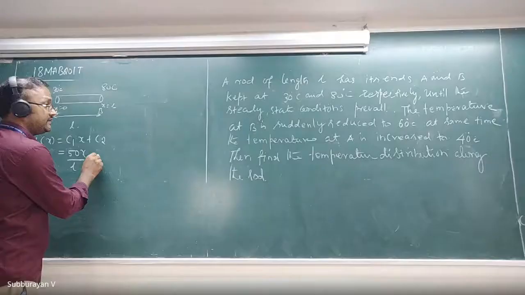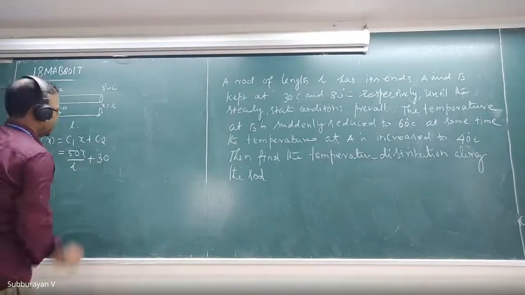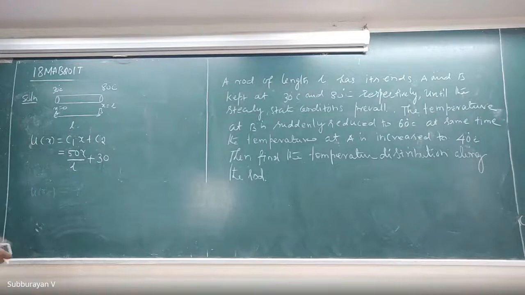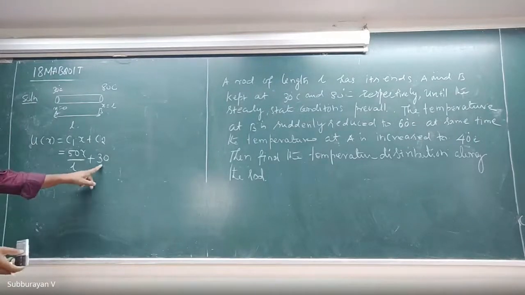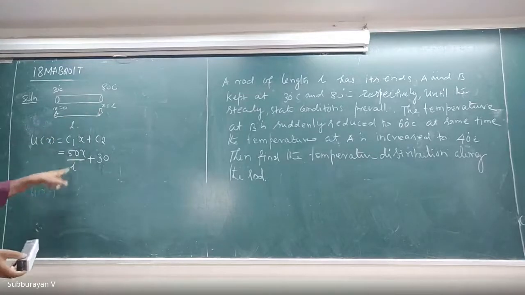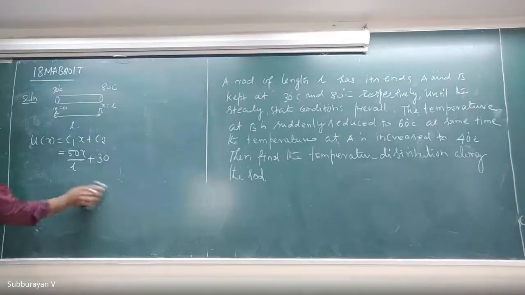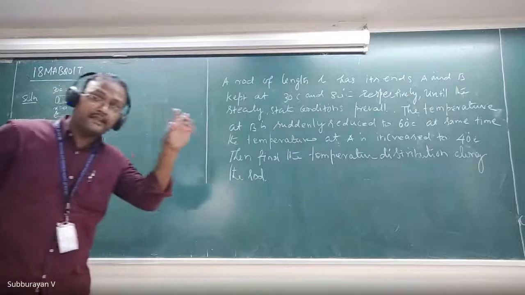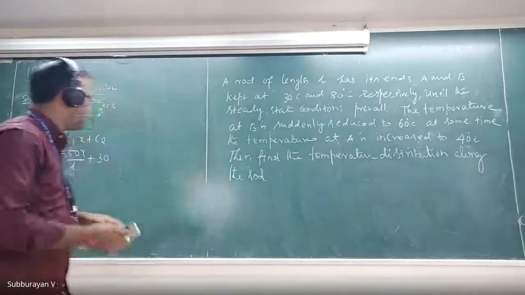Yes, 30. I can verify this because when I substitute x equal to 0, this is 30, and at x equal to L, this becomes 80. Okay, very good. This is the initial steady state temperature distribution along the rod.